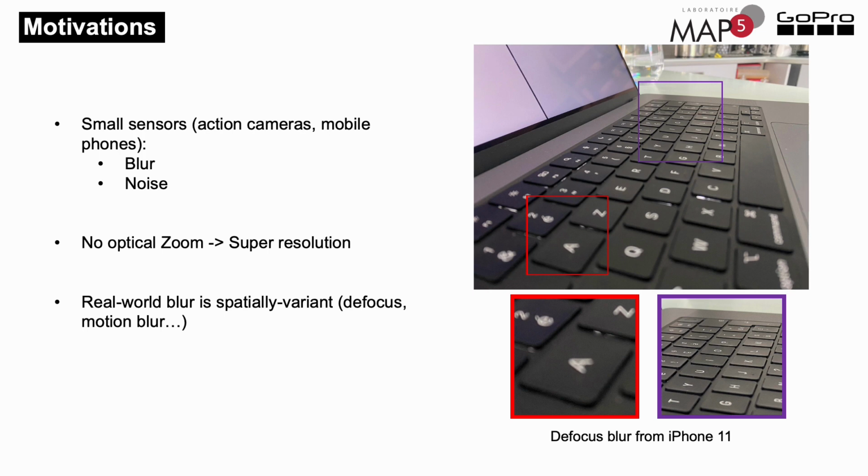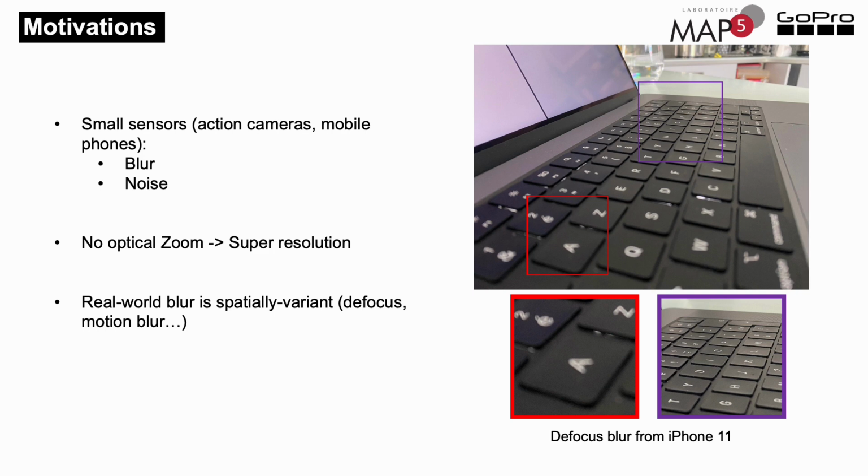The action cameras and mobile phone industry is trying to miniaturize the image sensors in order to have smaller and lighter devices. Such miniaturization negatively influences the quality of the images and introduces blur and noise since the photosites of the sensors are smaller. Also, such devices cannot integrate optical zoom for size reasons. Our main goal is to do single image super resolution on such images.